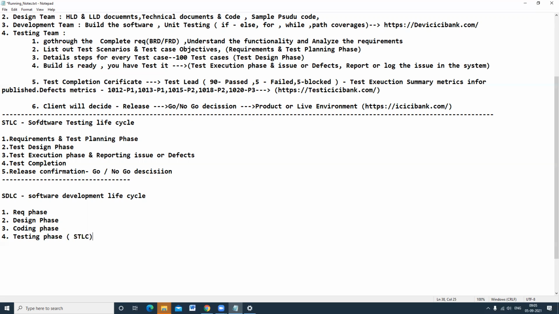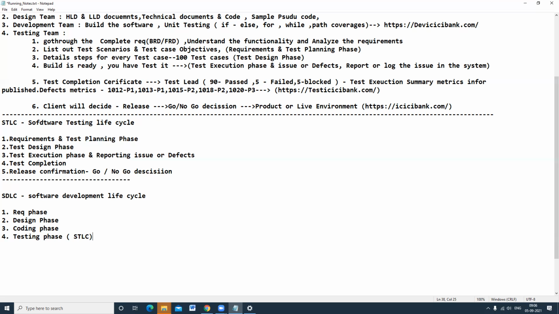So: analyzing the requirements phase, then test design phase. Test design phase means you are going to write all the test scenarios, test cases and test case objectives. Test execution means whatever 100 test cases you have written, you are going to execute. And test completion means you prepare the summary report and release. So these are all the phases. Requirement phase, design phase and coding phase we are not discussing separately. At a high level, we discussed what is happening in the requirement phase and everything.